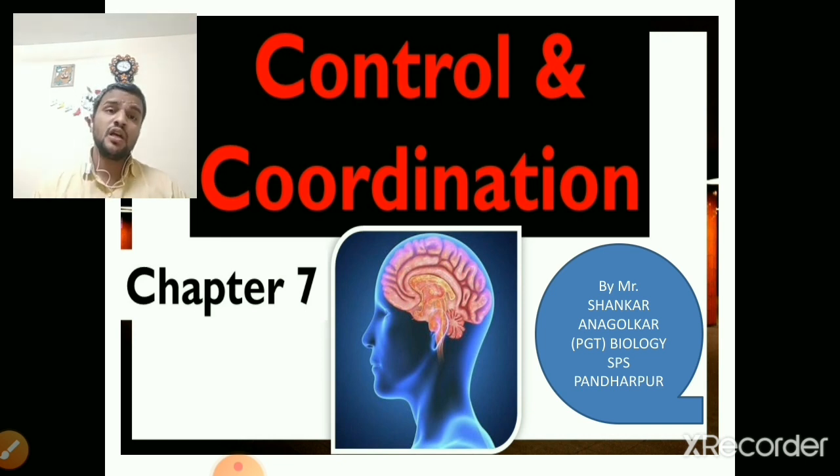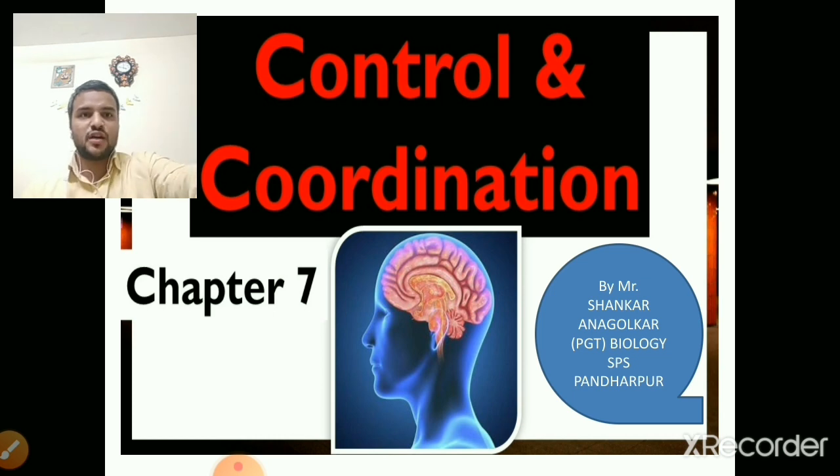You might be having a question: sir, how is it possible in plants? Plants do not have any organs. Yes, but it is possible in plants. Plants also regulate and coordinate to complete their metabolic processes. So first of all, we will discuss control and coordination in plants.